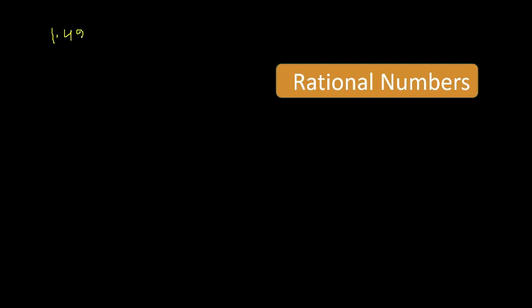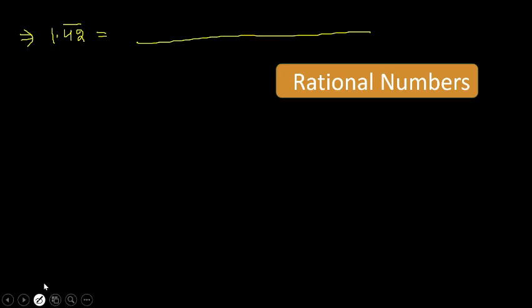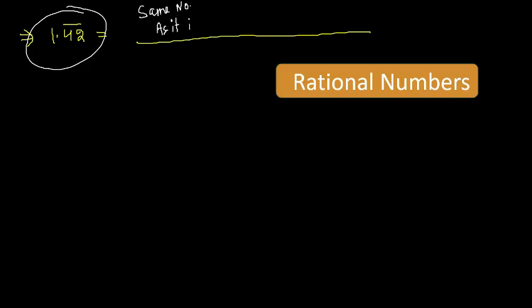Let me tell you a shortcut for this: how to convert any recurring number into a ratio. So we have to convert this into a ratio. In the numerator, you have to write the whole number as it is, without bar, without point. Just write the same number as it is, right? And just subtract the part which is non-repeating. This is your numerator: same number as it is minus the non-repeating part.